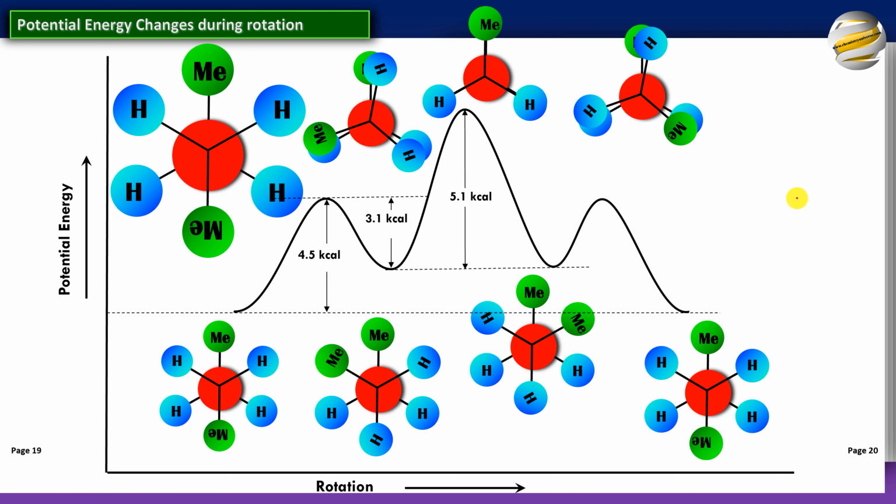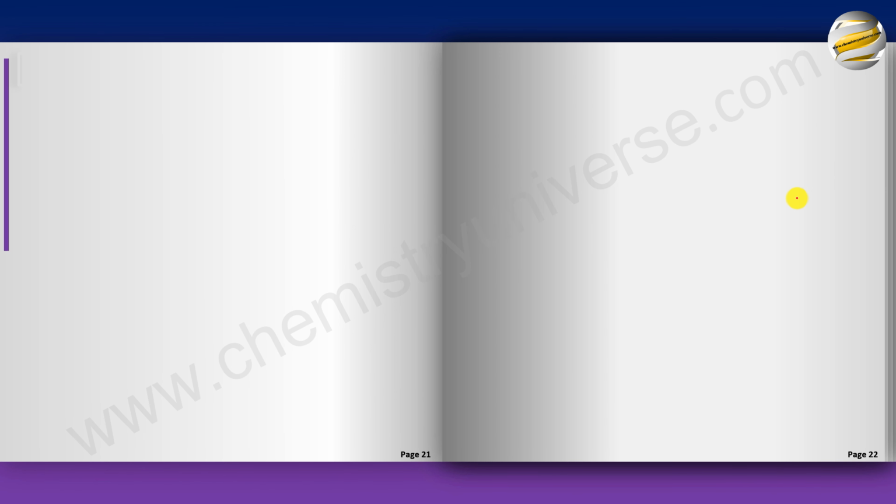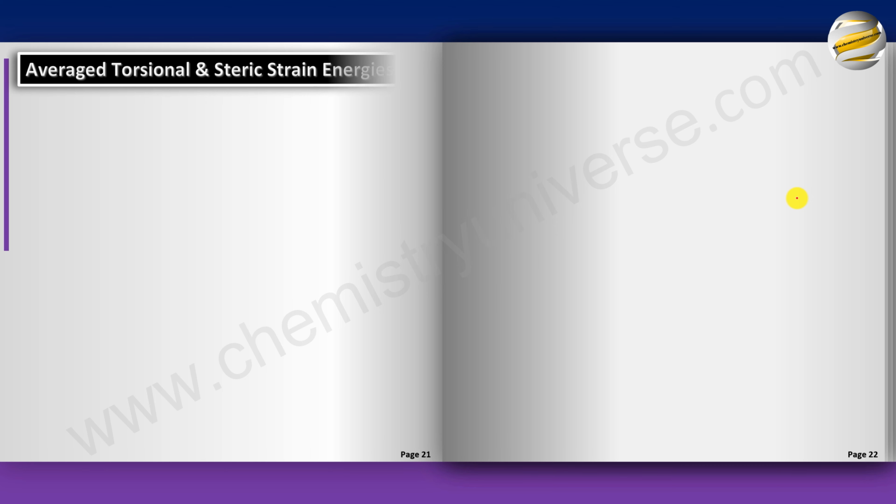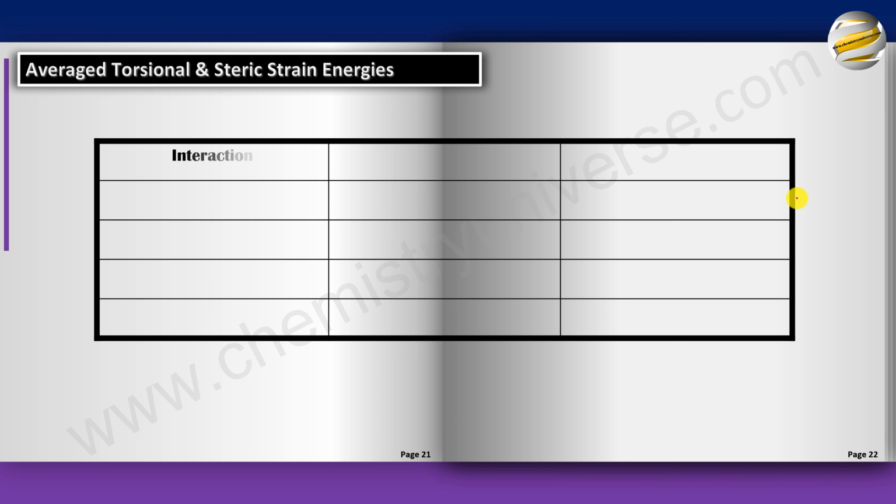So based on this, we can take out average values caused by torsional strain and steric strain. So we look at the various interactions, the nature of strain and the energy increase. Remember in ethane, we had all the three hydrogens eclipsing each other and the total energy barrier was 3 kcal. So we can average out and say that for one CH bond to eclipse, it will increase energy by 1 kcal.